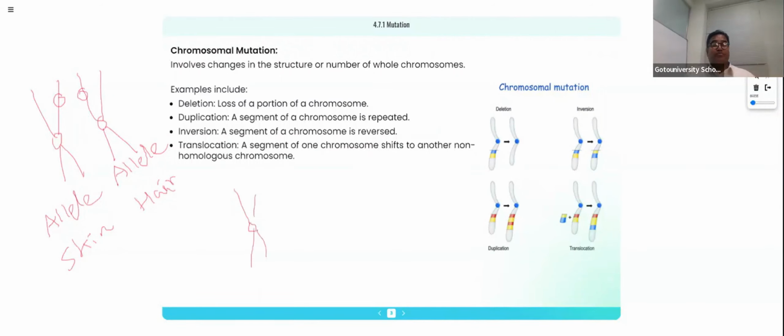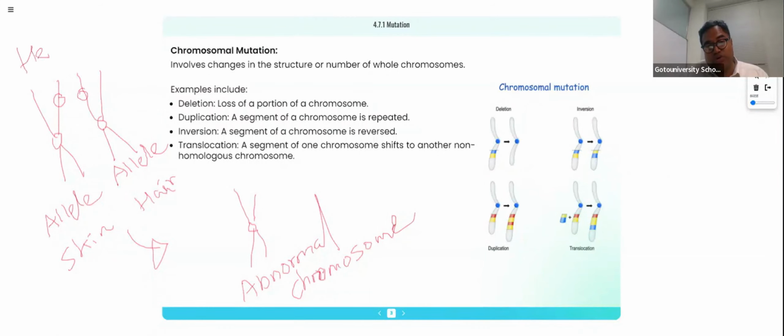Why is there a formation of abnormal chromosome? Again I'm repeating, the reason for the formation of the abnormal chromosome is the inappropriate exchange of alleles. So what do you mean by inappropriate allele exchange between dissimilar chromosomes? What do you mean by dissimilar chromosome?